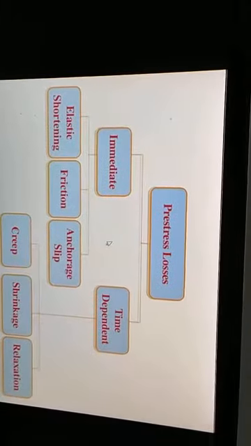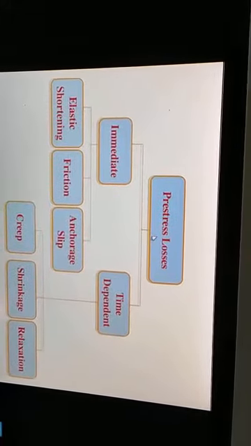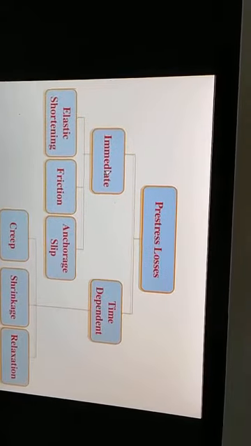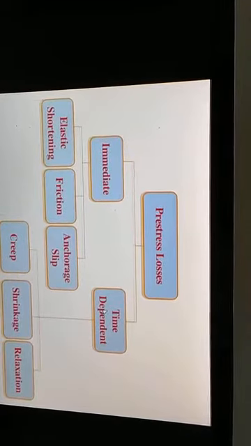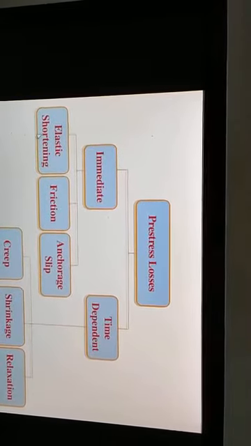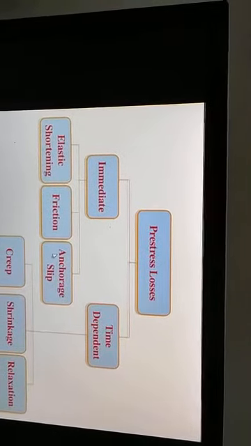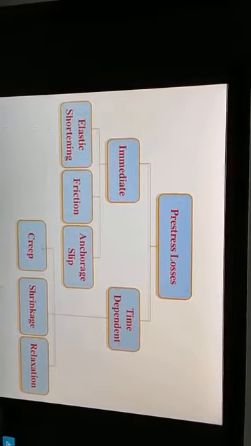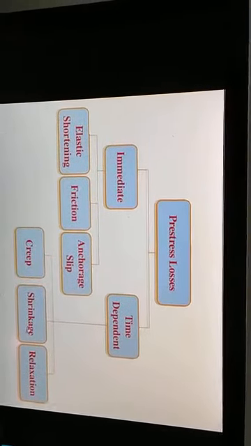Now these are pre-stress losses. They are classified as immediate loss and time dependent loss, right? And immediate loss is classified as elastic shortening, friction, anchorage slip, and time dependent loss includes creep, shrinkage, and relaxation.